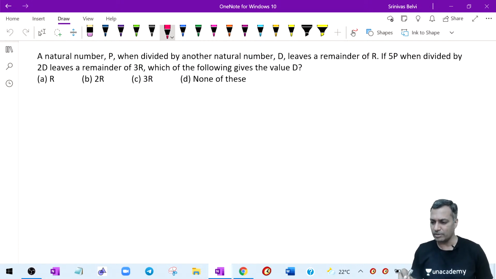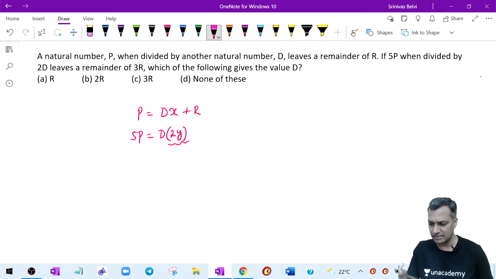A natural number P when divided by another natural number D leaves a remainder R. So P is equal to D times X plus R. If 5 times P is divided by 2D, I deliberately write it like this. That's one technique you are learning today. If there is a D, keep the D outside and try to write it.